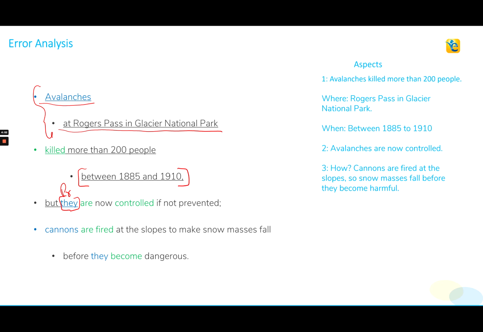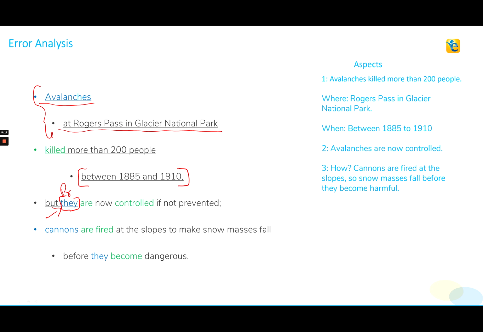This meaning is not logical. So, what we need to understand here is that the usage of this pronoun actually messes up the intended meaning of the sentence. So we need to get rid of that pronoun there to communicate that avalanches in general are now controlled, if not completely prevented.